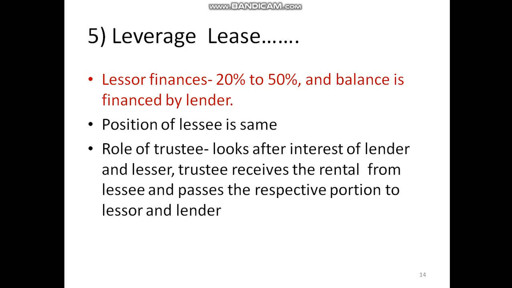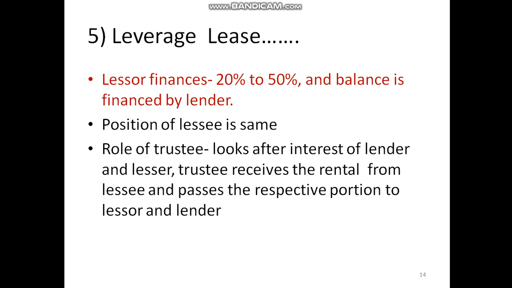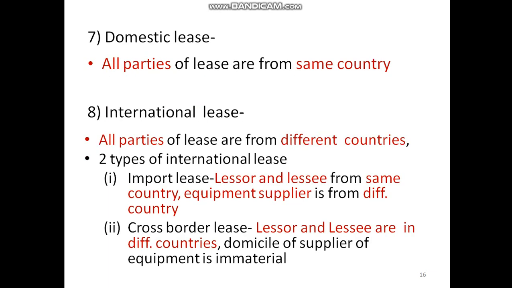Then single investor lease. Here there are only two parties to the lease contract, lessor and lessee. In the previous one, that is leverage lease, there were three participants: the equity participant, the loan participant, and the lessee. But here, in case of single investor lease, the entire asset is financed by the lessor. He is both the equity participant and the debt participant. Domestic lease: all parties belong to the same country. International lease: in that again two types are there. Import lease: lessor and lessee are from the same country, but the equipment supplier is from a different country. Cross border lease: lessor and lessee are in different countries, and where the equipment supplier is, that is not important here.